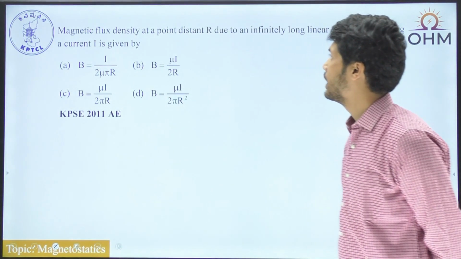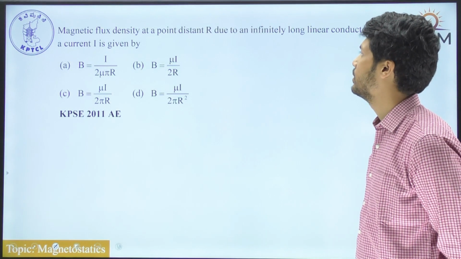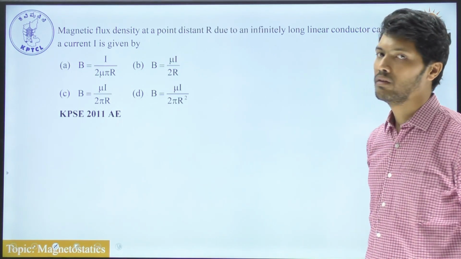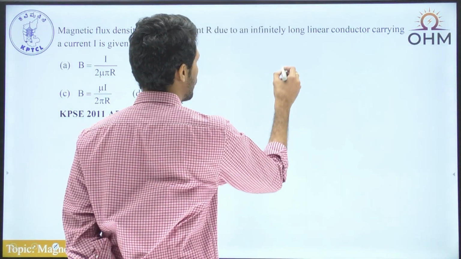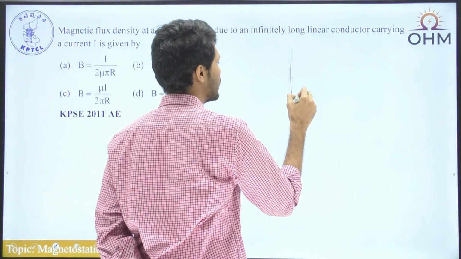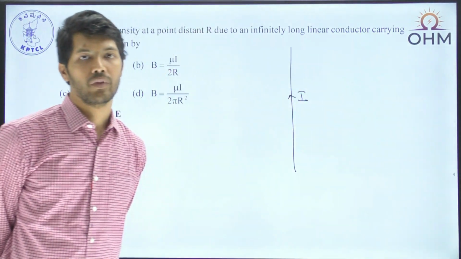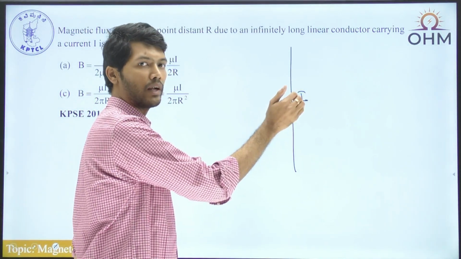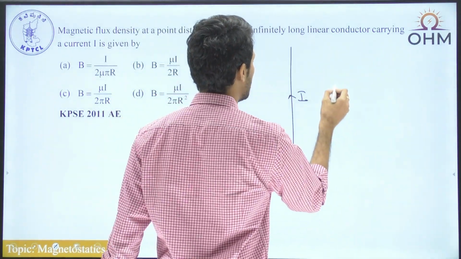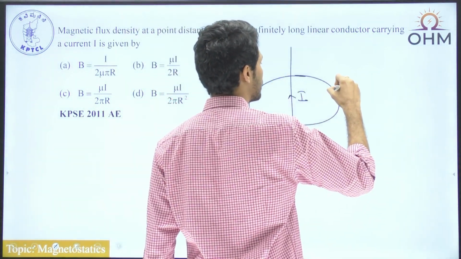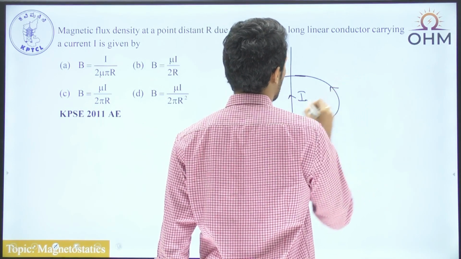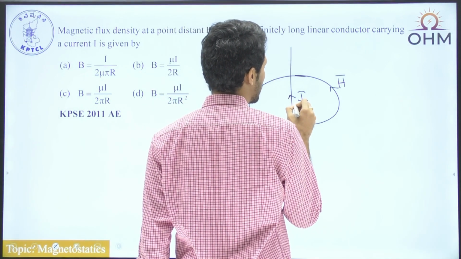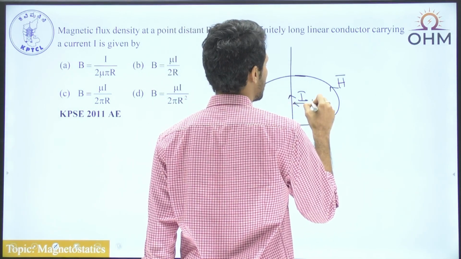The magnetic flux density at a point at a distance of r due to an infinitely long linear conductor is dash. If you forget this formula, you can also derive it. Let's assume this is an infinite conductor carrying a current of I, and we know the direction of the magnetic field because any current carrying conductor follows the right hand thumb rule. So this is the direction of at least one of the magnetic field lines, and let me call it h bar. The distance of this magnetic field line from the center of the conductor is given as capital R.